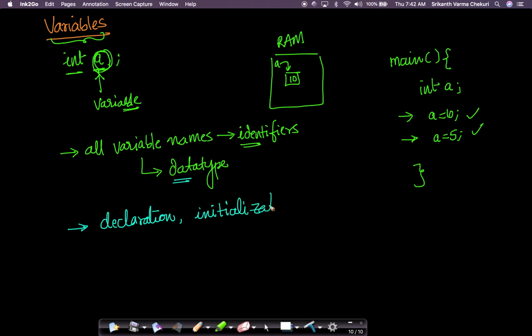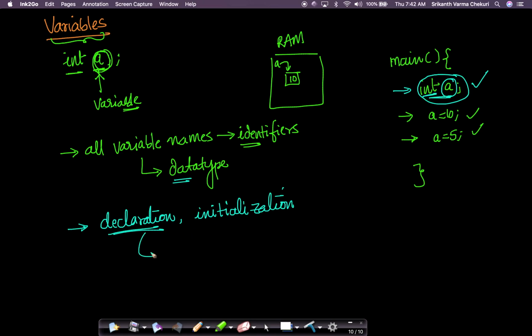Declaration basically means stating that there exists a variable. Look at this. This is called declaration, because you're declaring to the compiler that you want to create a variable called a, of type integer, where you want to store integers.